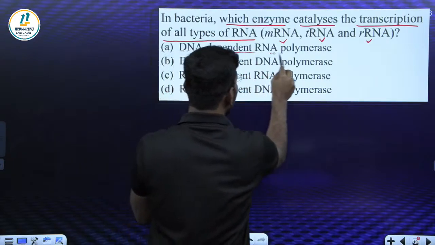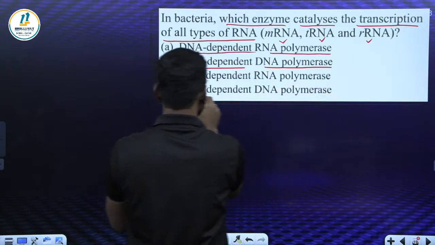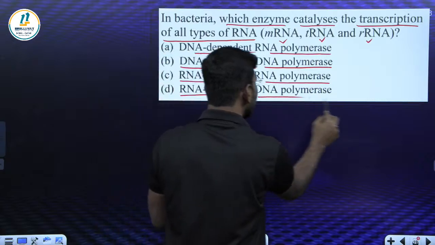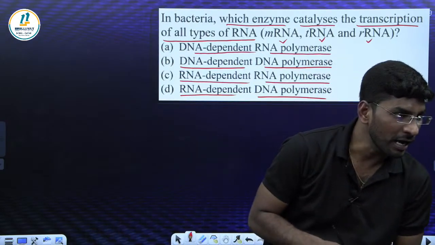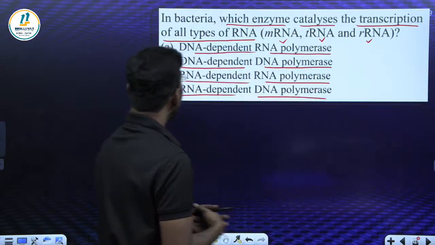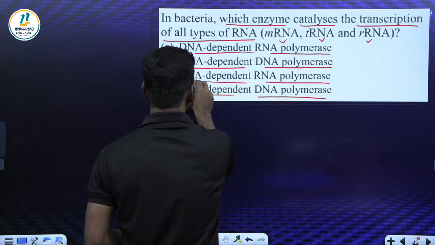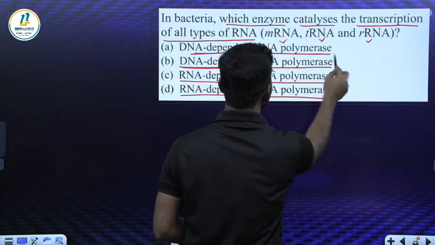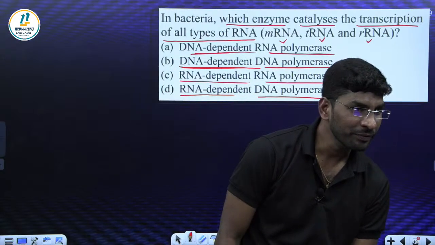DNA dependent RNA polymerase, DNA dependent DNA polymerase, RNA dependent RNA polymerase, RNA dependent DNA polymerase. Come on. Answer is C or B. C or B. It must be B. DNA dependent, so DNA dependent RNA polymerase enzyme, right? It must be A, right? Is it A?